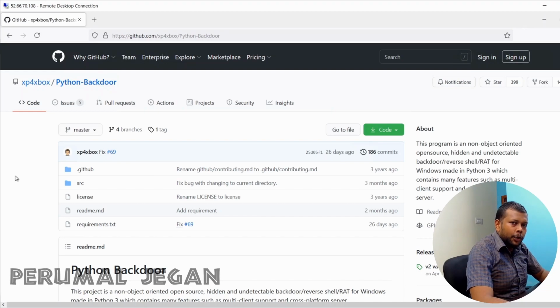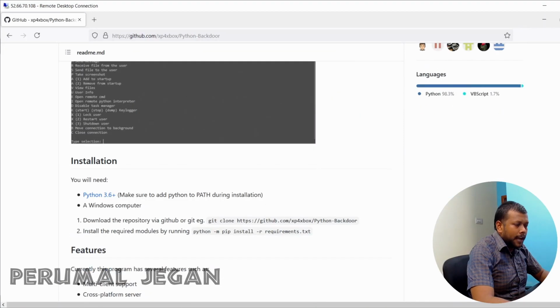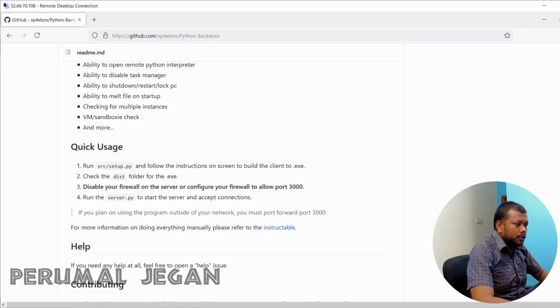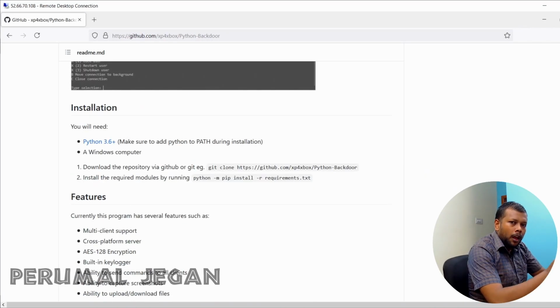Now let me introduce the backdoor script to you. Actually, I found this Python backdoor script on GitHub. So the backdoor is made using the Python programming language. When I scroll this, I'll be able to see its description, the installation method, its features, and the quick usage of it. Now I'm simply going to follow this procedure and show how to build the payload and how we are going to use that payload to lure our prey.